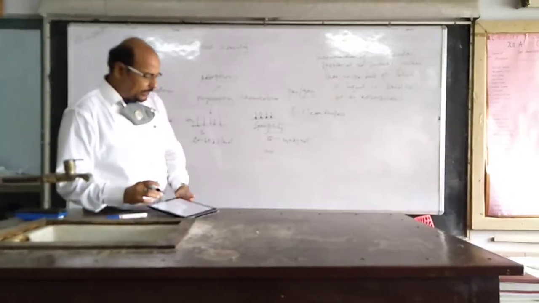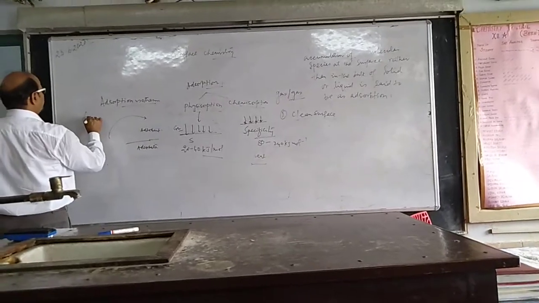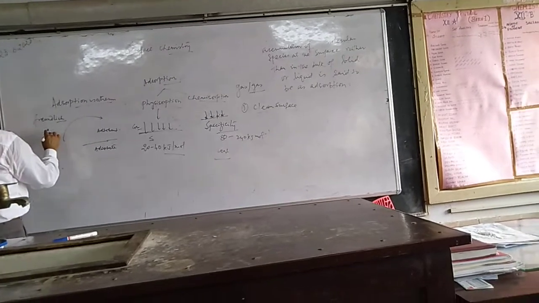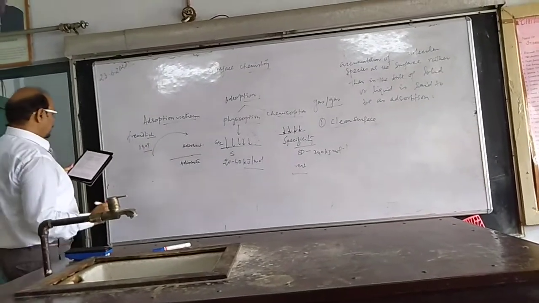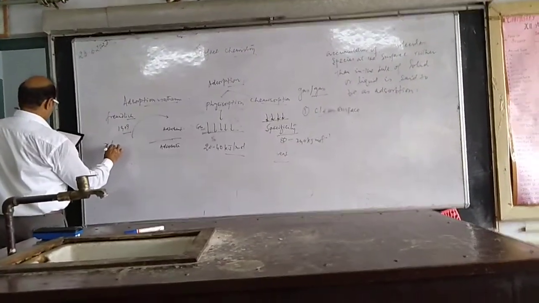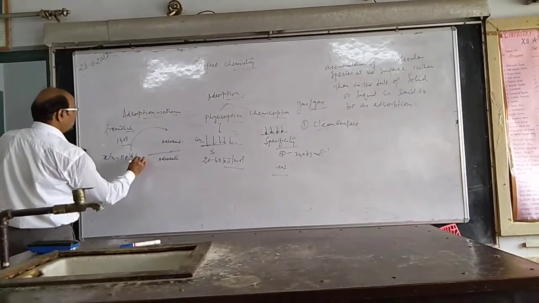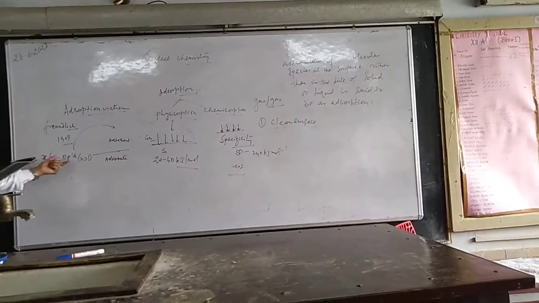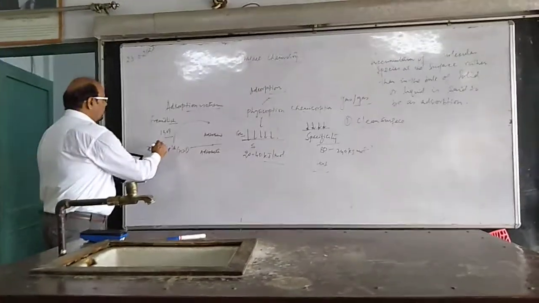Now this relationship was given by Freundlich's adsorption isotherm. Freundlich was a chemist. In the year 1909, he gave an empirical relationship. The relationship can be written as x upon m equal to k P to the power 1 upon n, where n is greater than 1. Now this is the equation. Now what does it specify? Right?